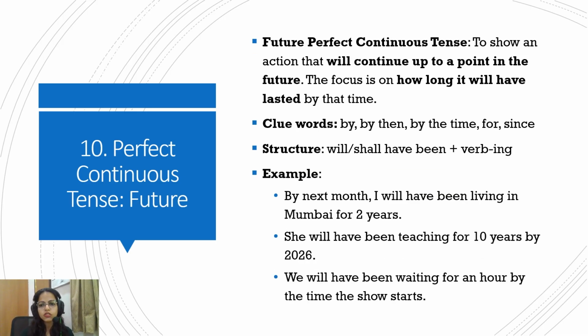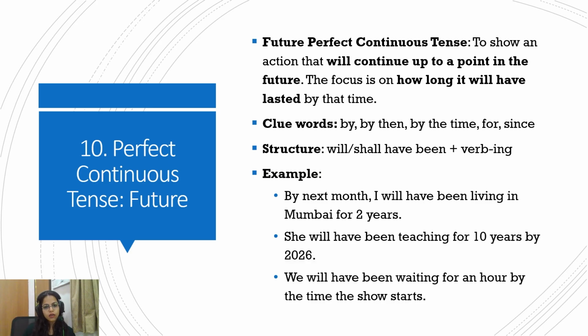Now, future perfect continuous tense. To show an action that will continue up to a point in the future. The focus is how long it will have lasted by that time. And the structure is will/shall have been plus the ing form of the verb. So, by next month, I will have been living in Mumbai for 2 years.